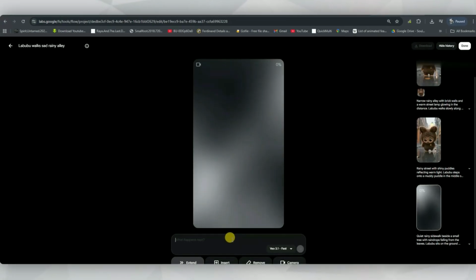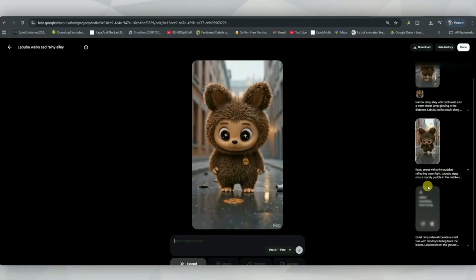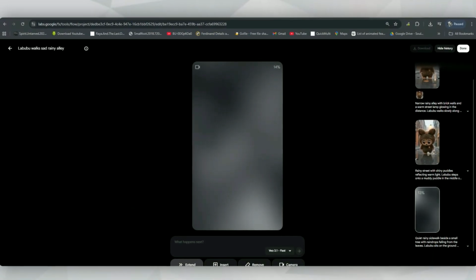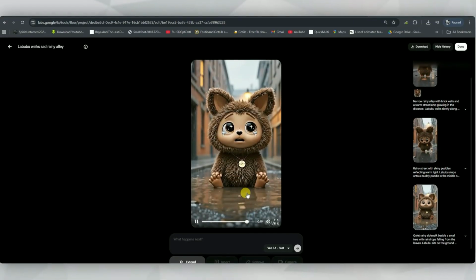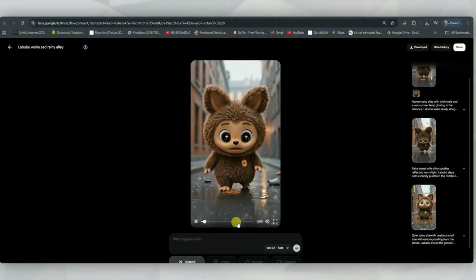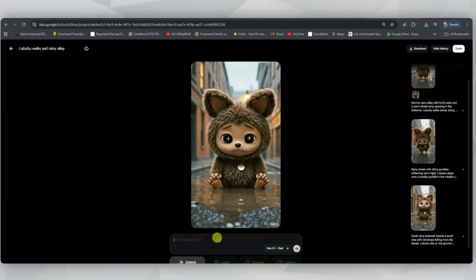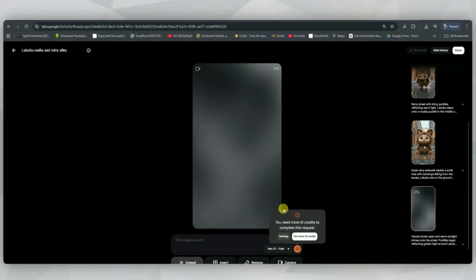It won't look like separate clips. It feels like one continuous video. You can keep extending like this, 30 seconds at a time, and build a full-length video smoothly. And if any generated clip looks wrong, just delete it. No problem. Now, there is a limit to how many times you can extend a single video.